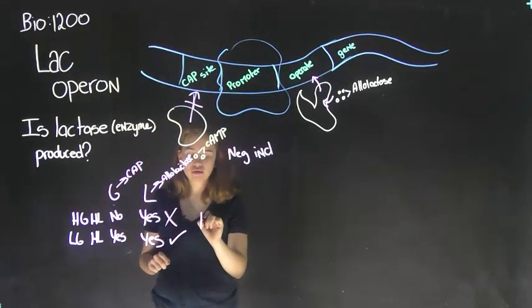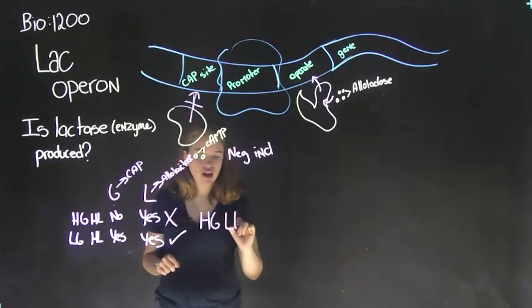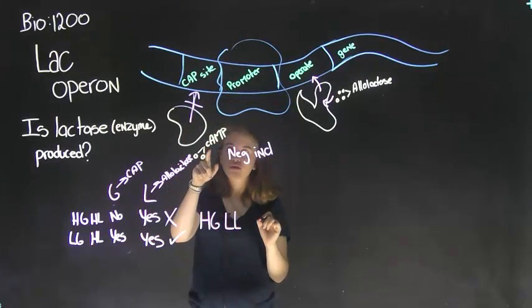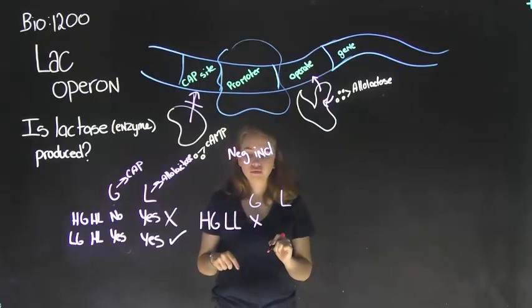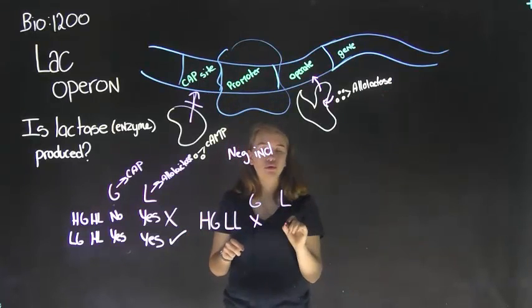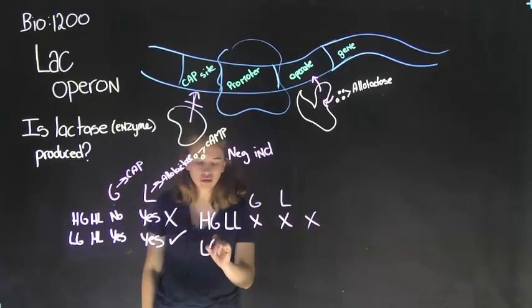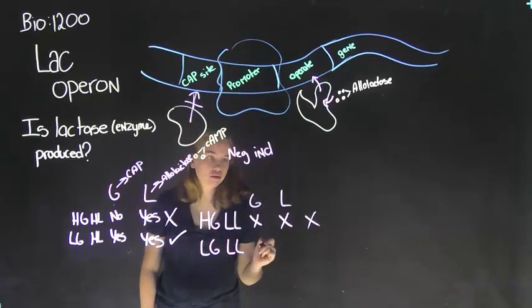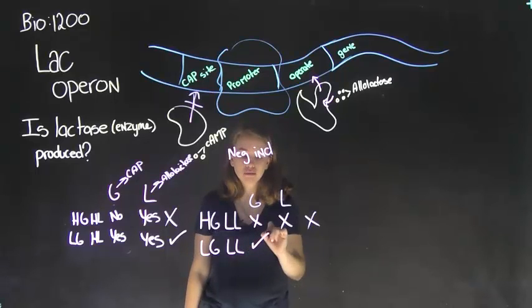Next, we have a high glucose and a low lactose. With high glucose, cAMP is not produced, and so it will not bind to the CAP site. With a low lactose, allolactose is not produced, and so it will not bind to the operon. Transcription does not occur.